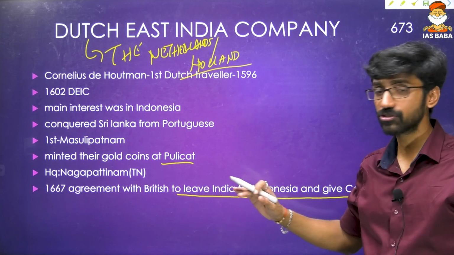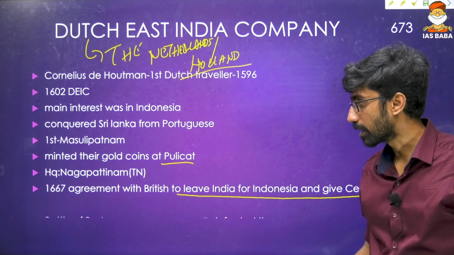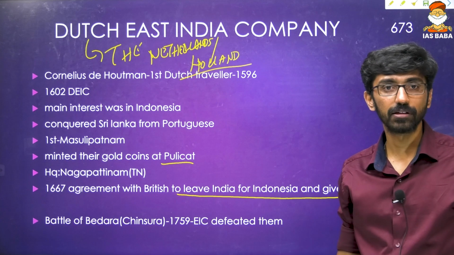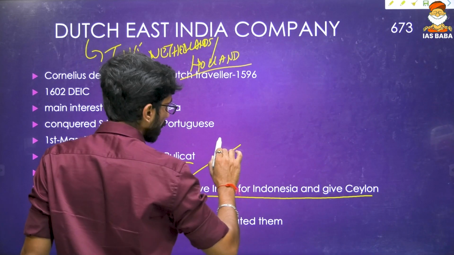And finally, Dutch as a political force ended in India in 1759 with Battle of Bedara. Battle of Bedara, also called as Battle of Chinsura. So what is this Battle of Bedara? Okay, so English India Company defeated Dutch.